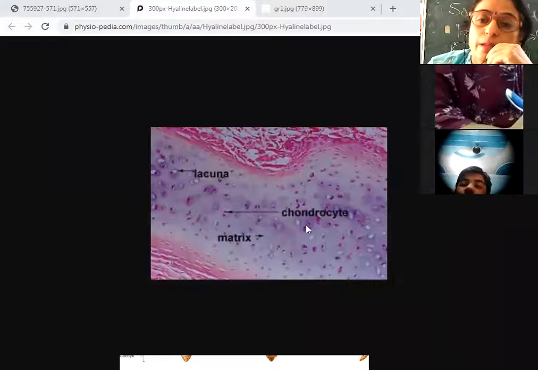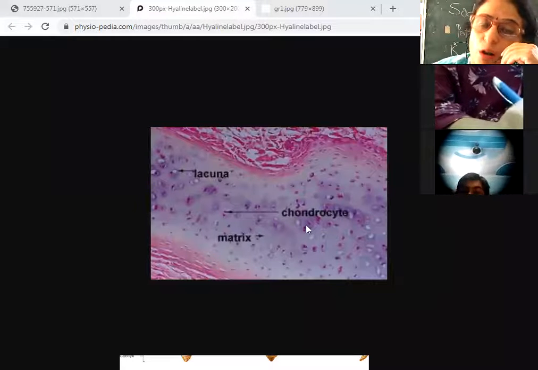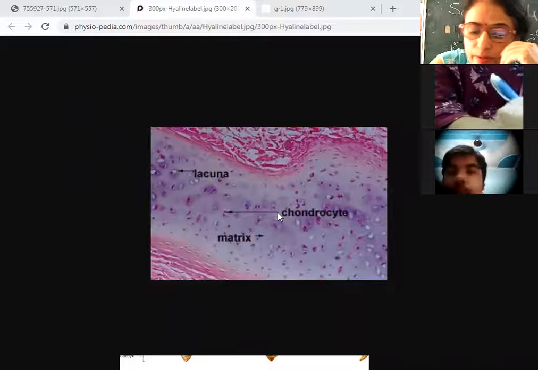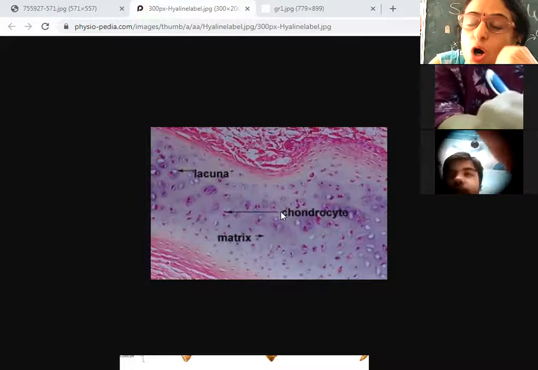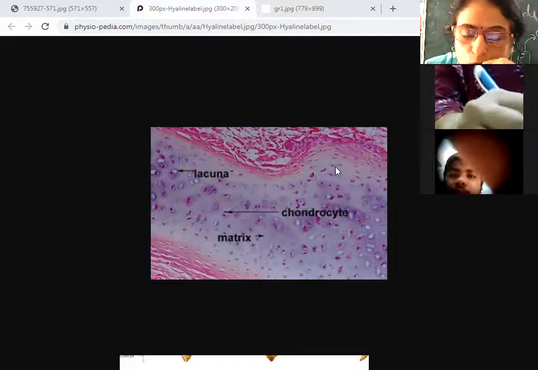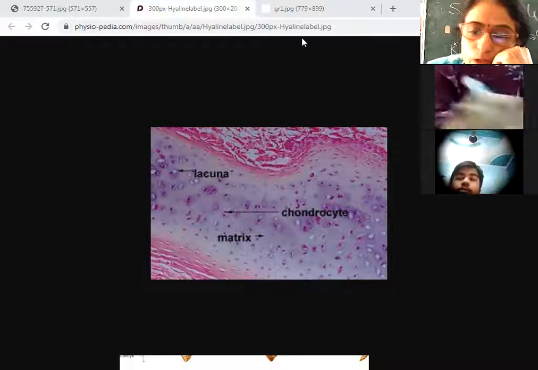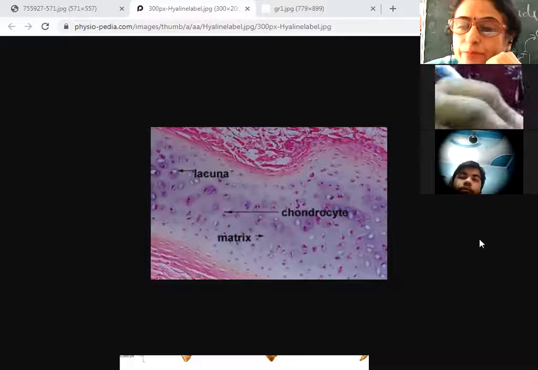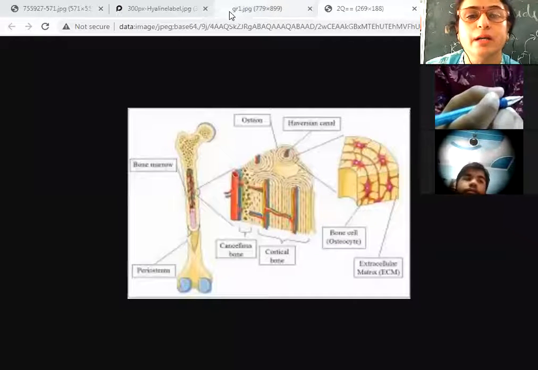That is, there is not a single cell. The cells are always present in a group, right? The cells occur in a group of 2 or 4 and so on. It always occurs in a group. Am I clear? We talk about the cartilage.